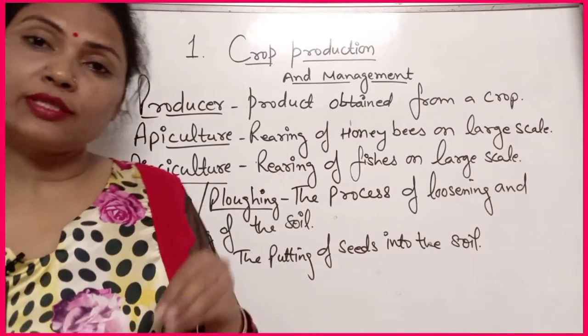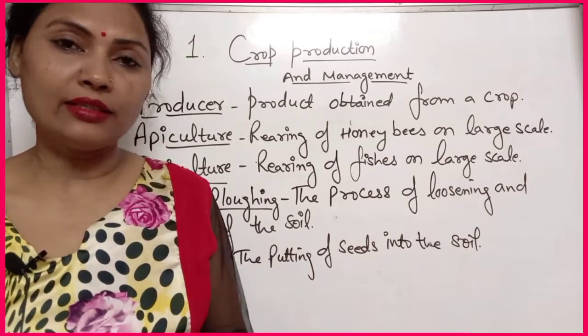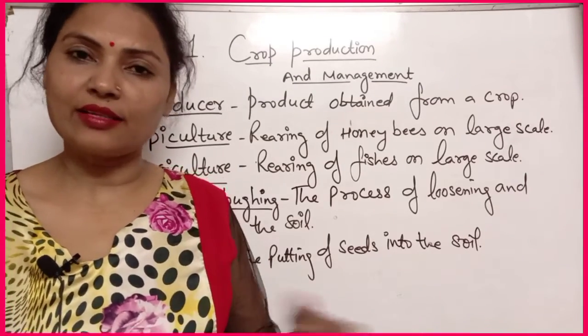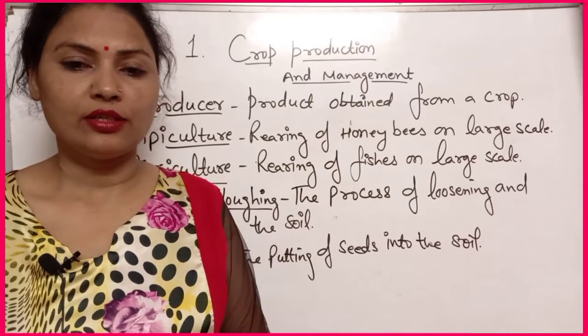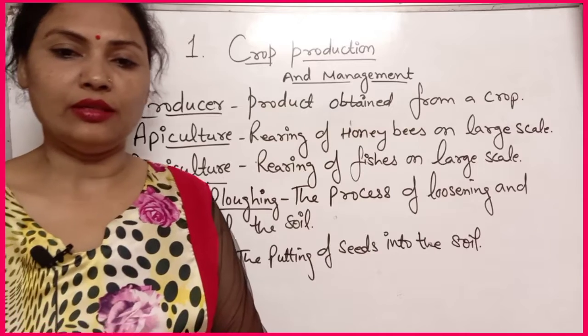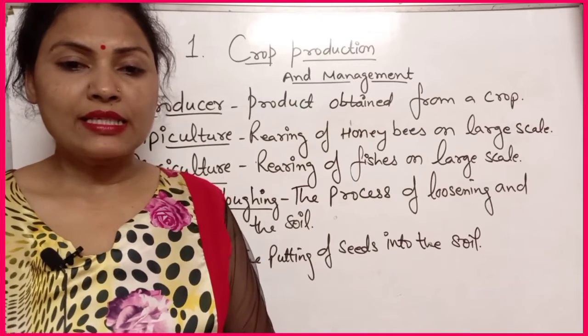If we put the seed with the help of hand, then it is known as broadcasting. We scatter the seed with the help of hand, and if we use the machine, then that is seed drill. Okay. Now next is fallowing.